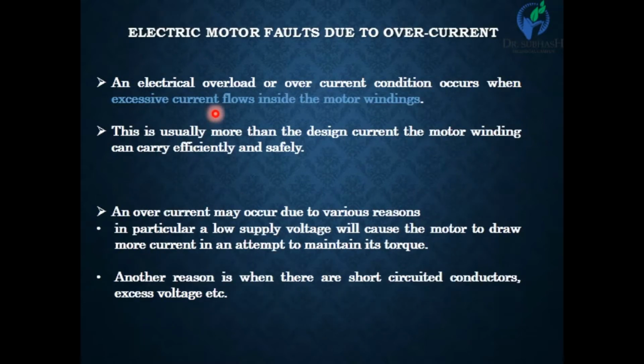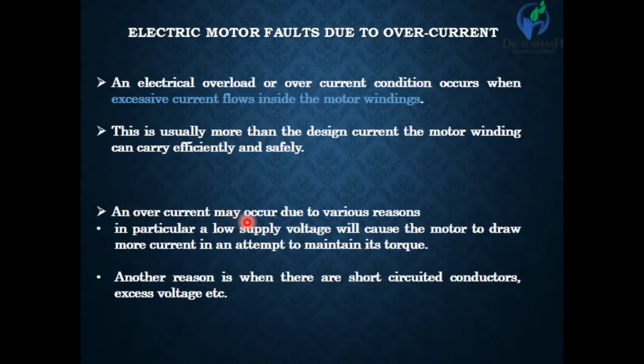Overcurrent. Overcurrent is another cause of electrical motor faults. When a motor works under an overload or overcurrent condition, a current higher than the rated current flows through the winding of the electrical motor. For safe and efficient use of the electrical motor, we need to work within the maximum current for which the motor is designed.